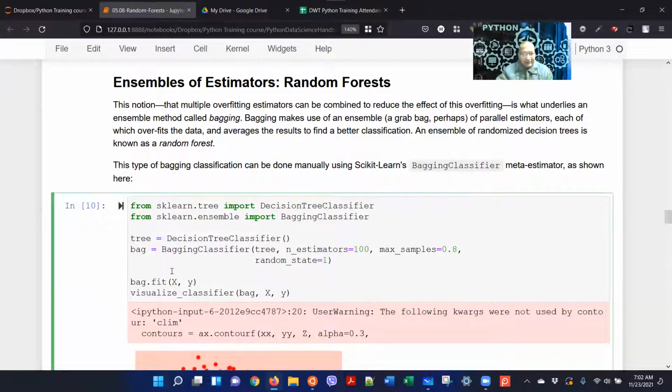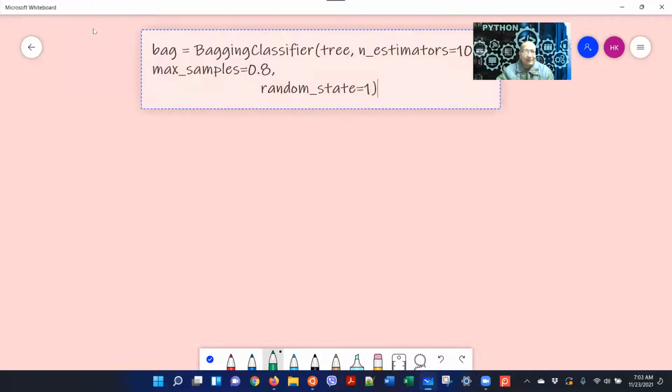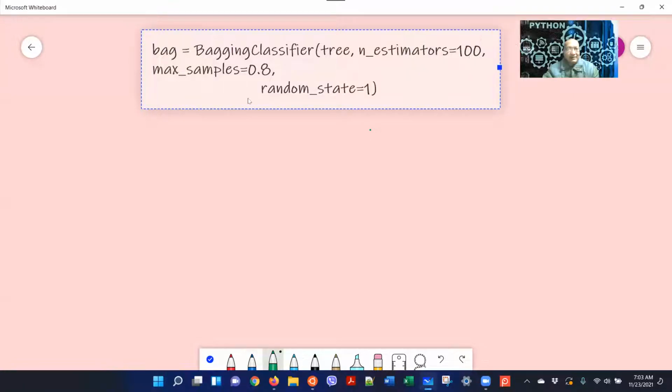I'm going to copy and paste it here. So bag is equal to BaggingClassifier, tree, n_estimators equal to 100, max_samples equals 0.8, random_state 1.